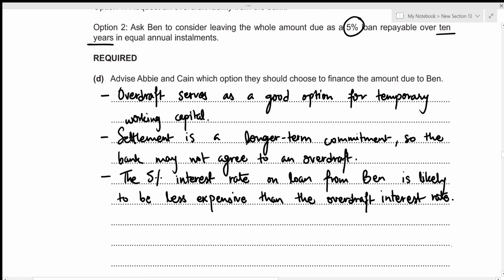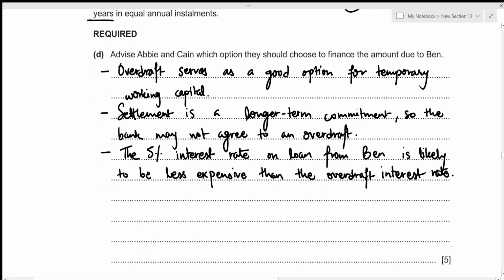Okay. Then there's also the question of whether Ben would agree to leave the full balance as a loan or not, because he requires the amount to be paid within 1 month, right? So that is a questionable thing. Would Ben agree to leave the full balance as loan?